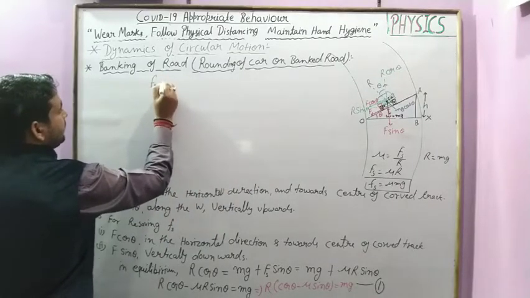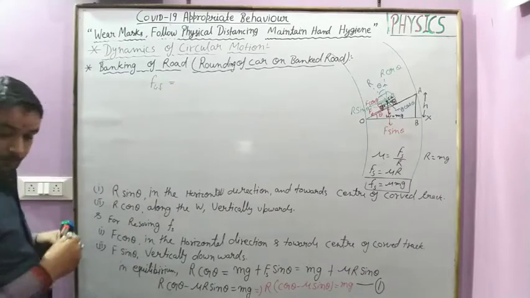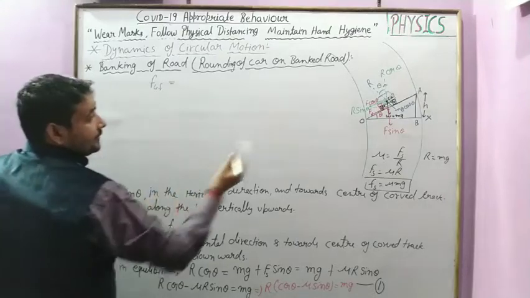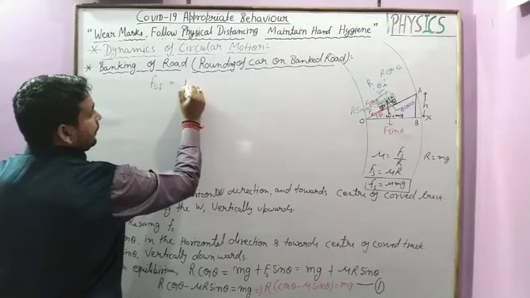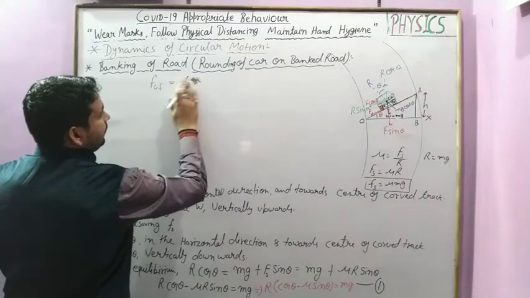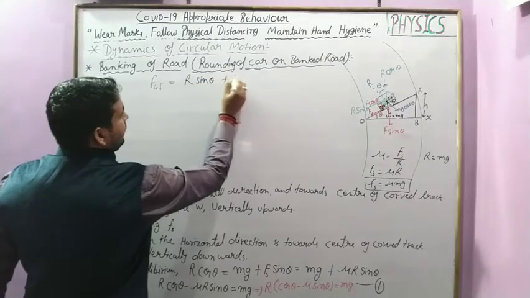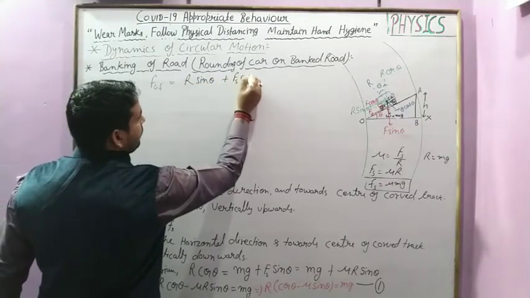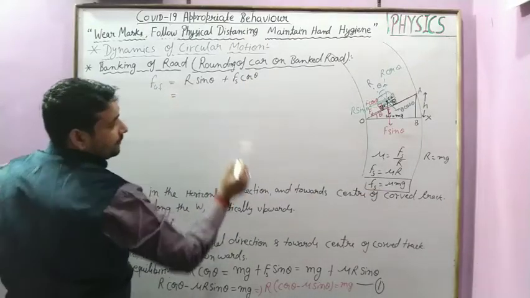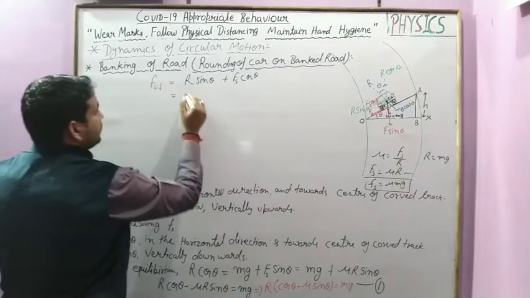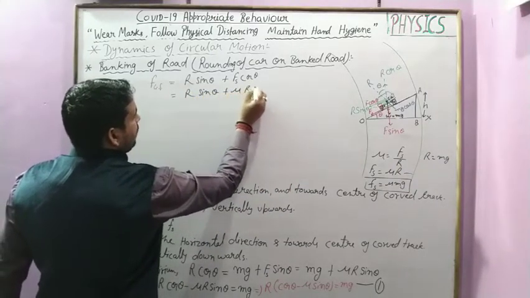The centripetal force is equal to the sum of F cos theta and R sin theta, or R sin theta plus Fs cos theta, and the value of Fs is this, so R sin theta plus mu R cos theta.